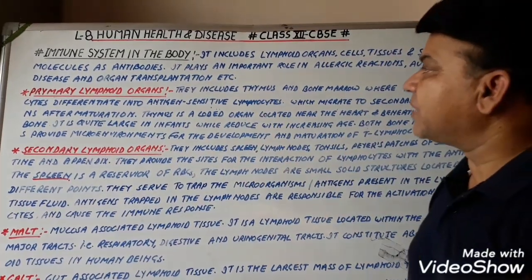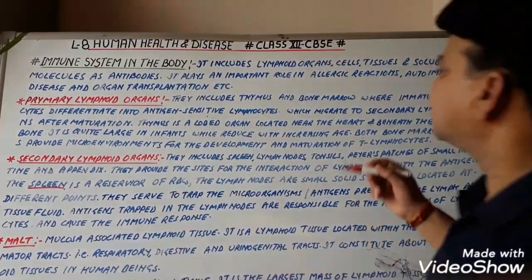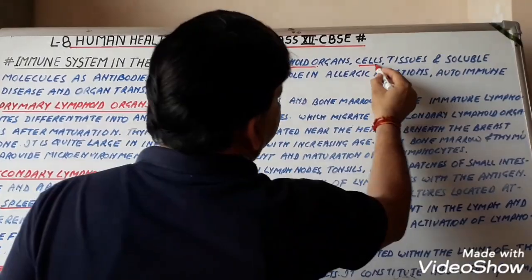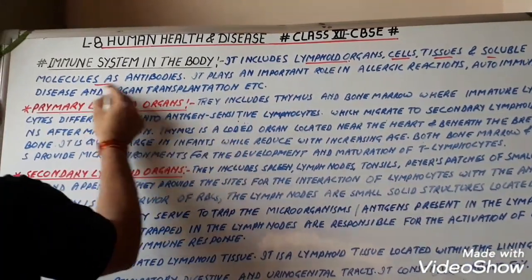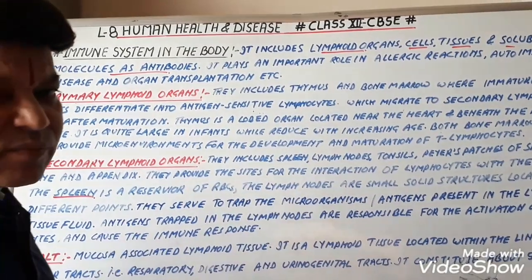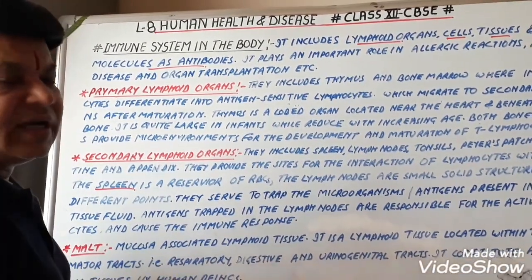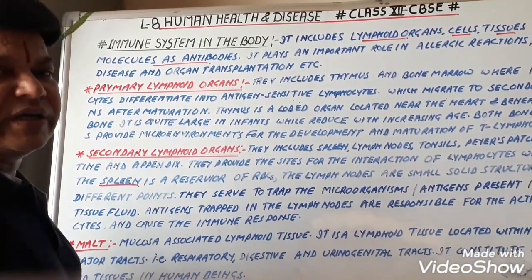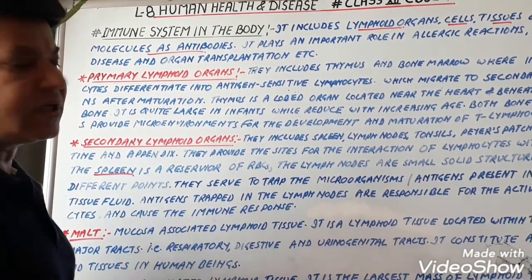The immune system in the body includes the lymphoid organs, cells, tissues, and soluble molecules as antibodies. Actually, antibodies are formed just after the entry of the antigen in the body, and this is the self-defense mechanism of the body. These antibodies destroy the particular kind of antigen or any pathogen.